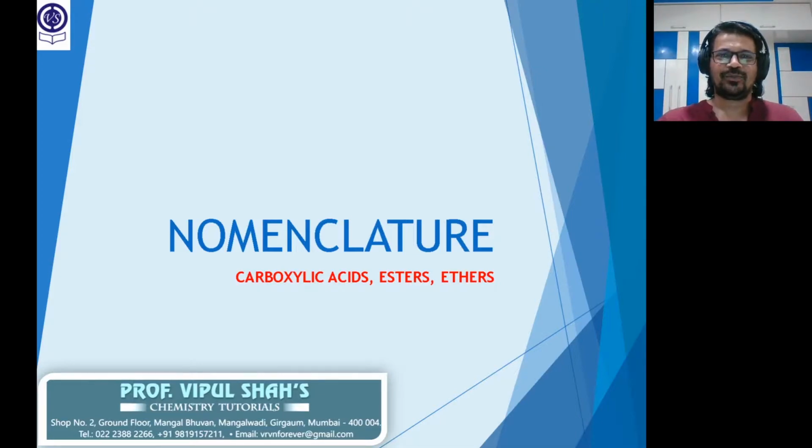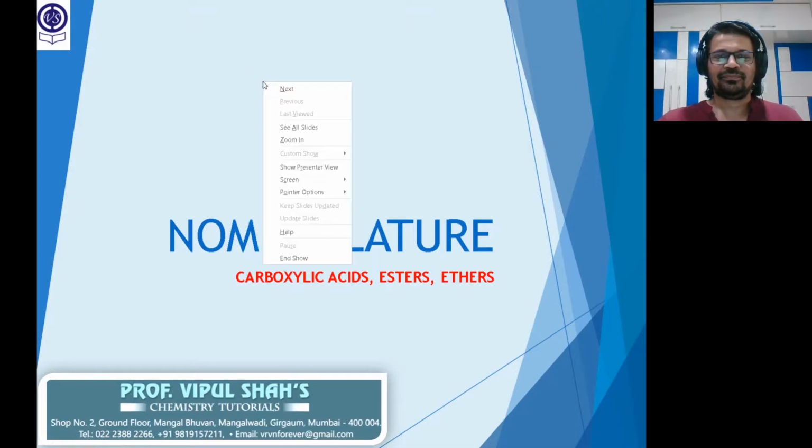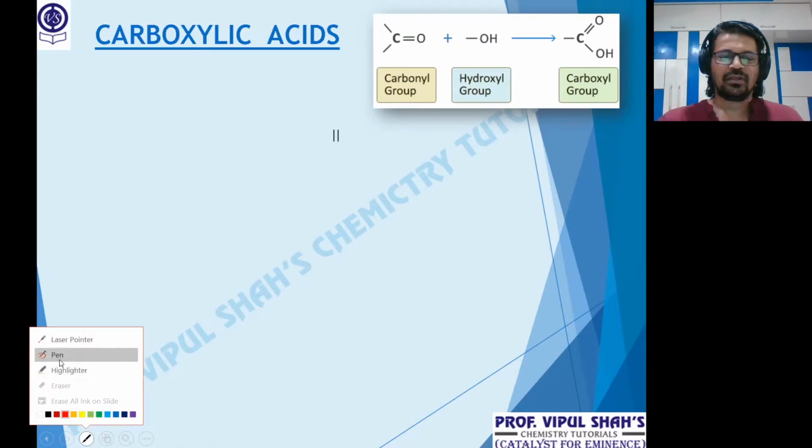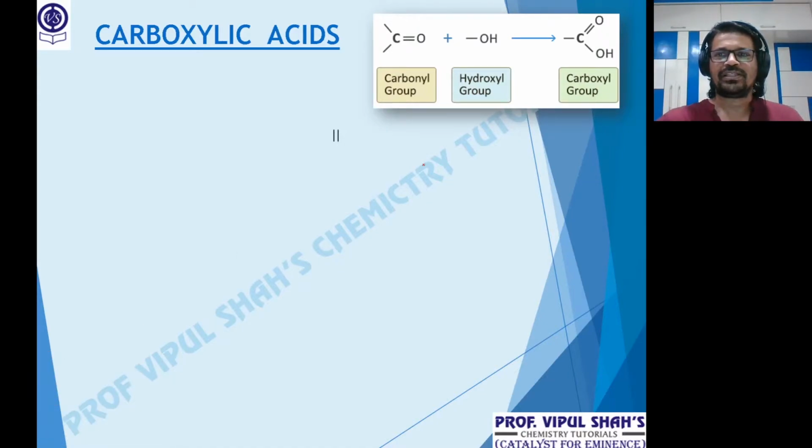Okay, let's start with this. First, we have carboxylic acids. Now, what exactly are carboxylic acids? I hope everybody's heard the name of this group in school. It's basically C double bond O OH. That's what you rightly see.